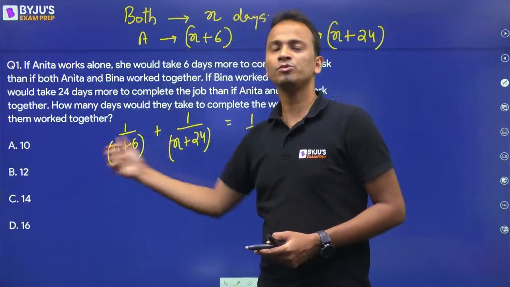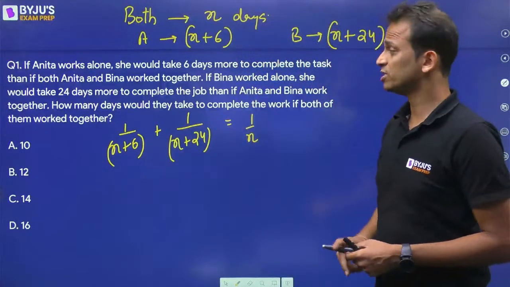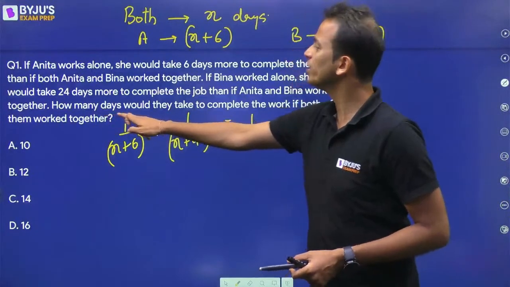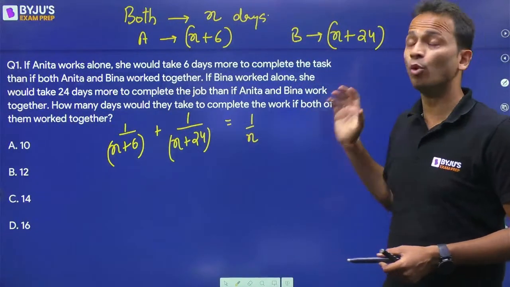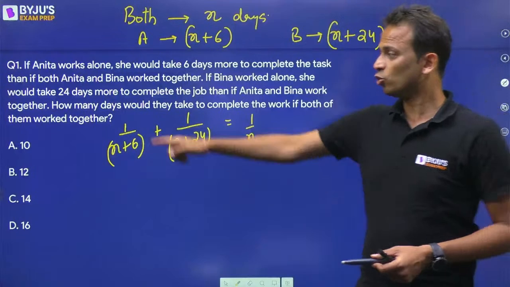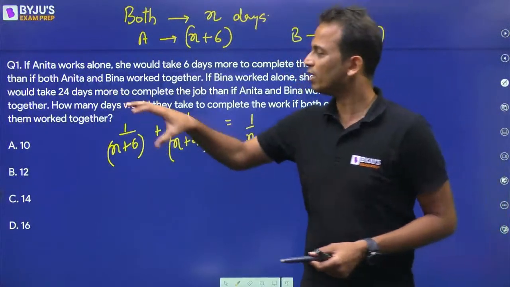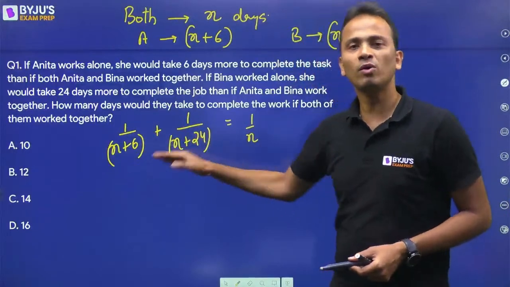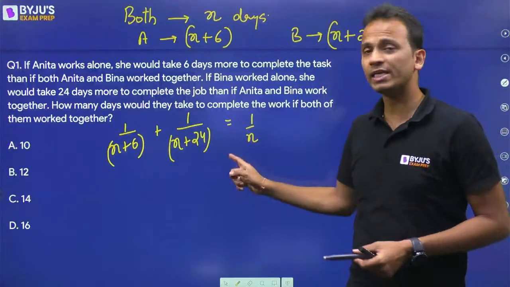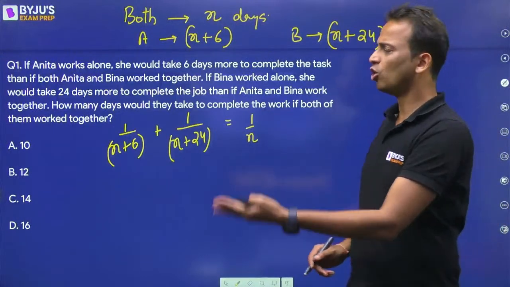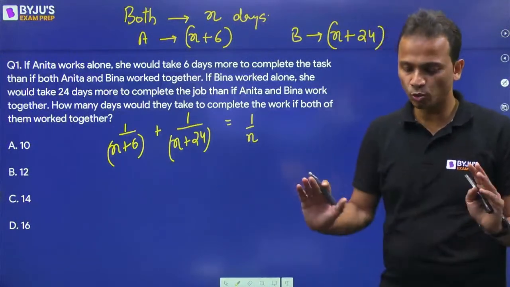Put the options in one by one, because what are these options? These options are the values of X. So basically we have to find out how many days would they take to complete the work if both of them work together. So the numbers given in the options are the values of X. So you can substitute these options one by one, and whichever option satisfies this equation, that will be your answer. Okay, so you can solve this equation or substitute the options. It's totally up to you.